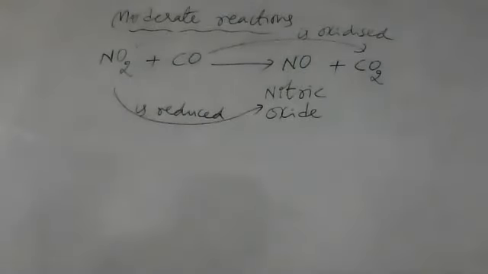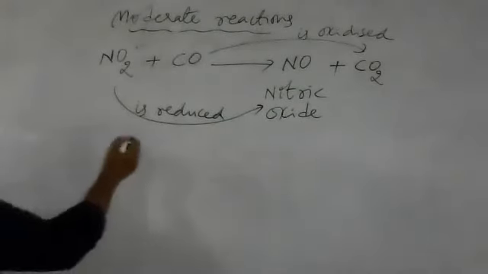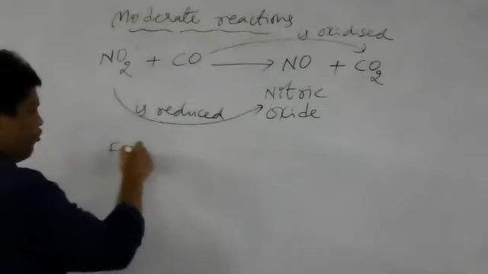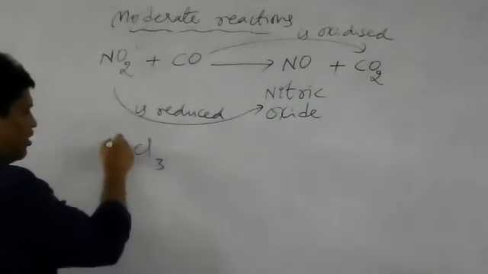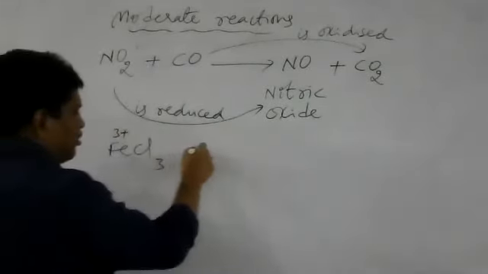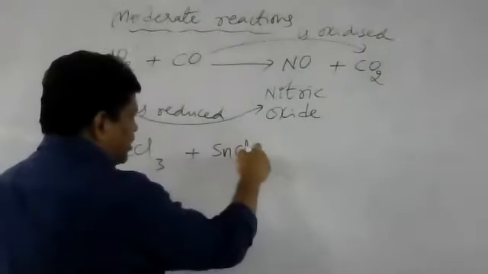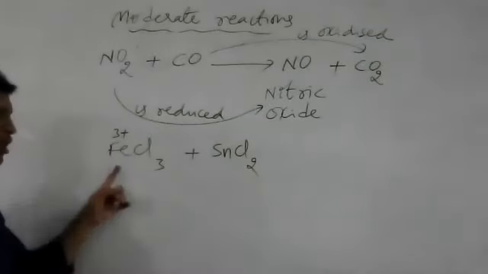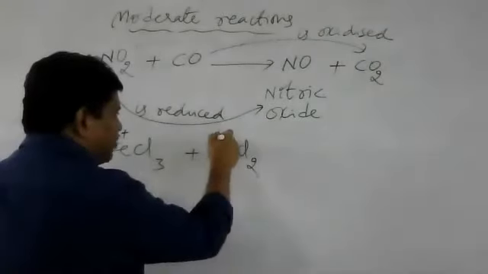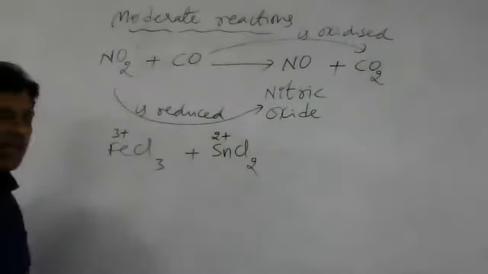And one more example is ferric chloride with stannous chloride. Ferric means Fe plus 3. Ferric chloride, FeCl3, plus SnCl2, stannous chloride. Stannous means Sn plus 2. Remember, Sn plus 2.